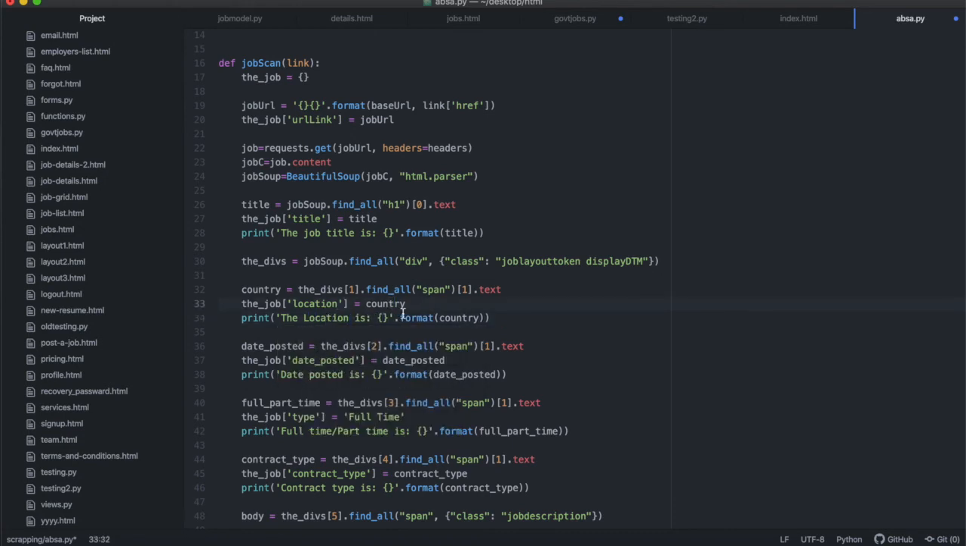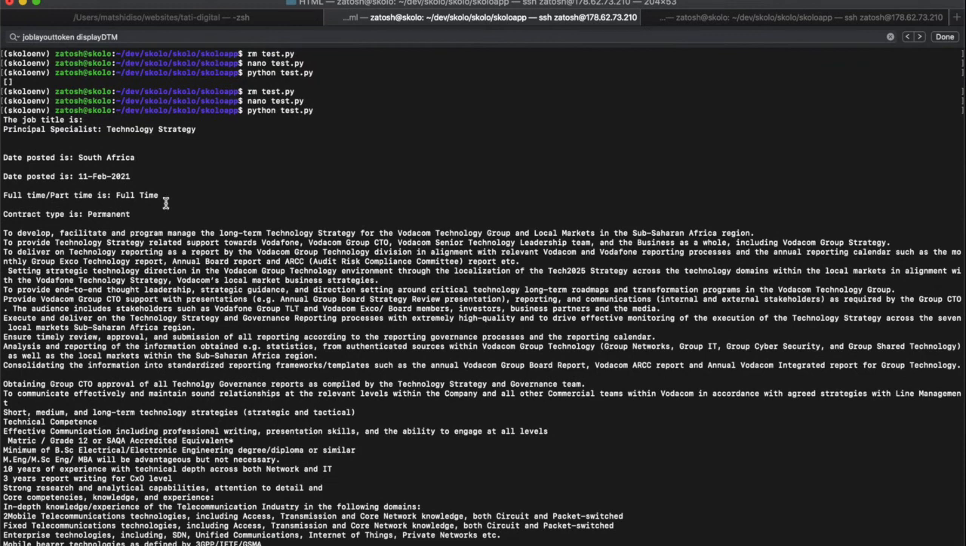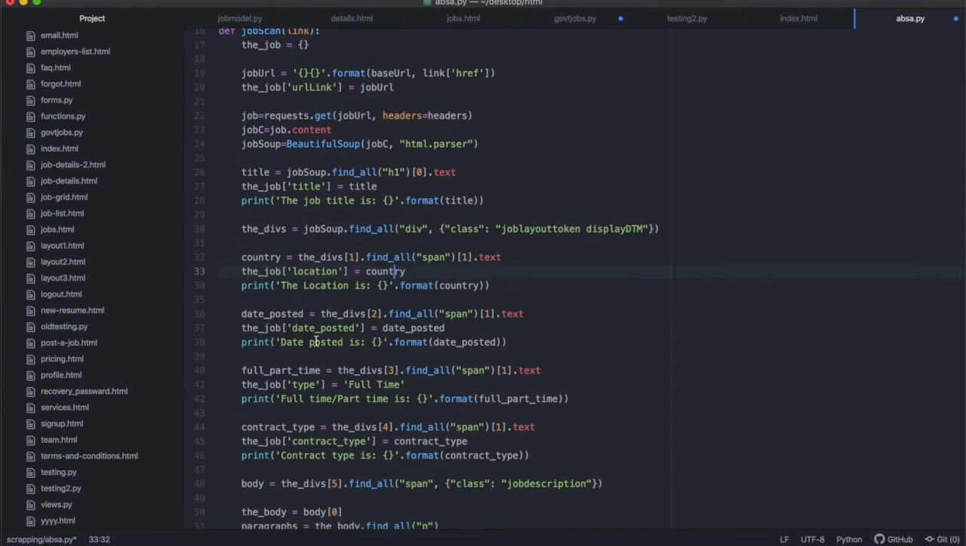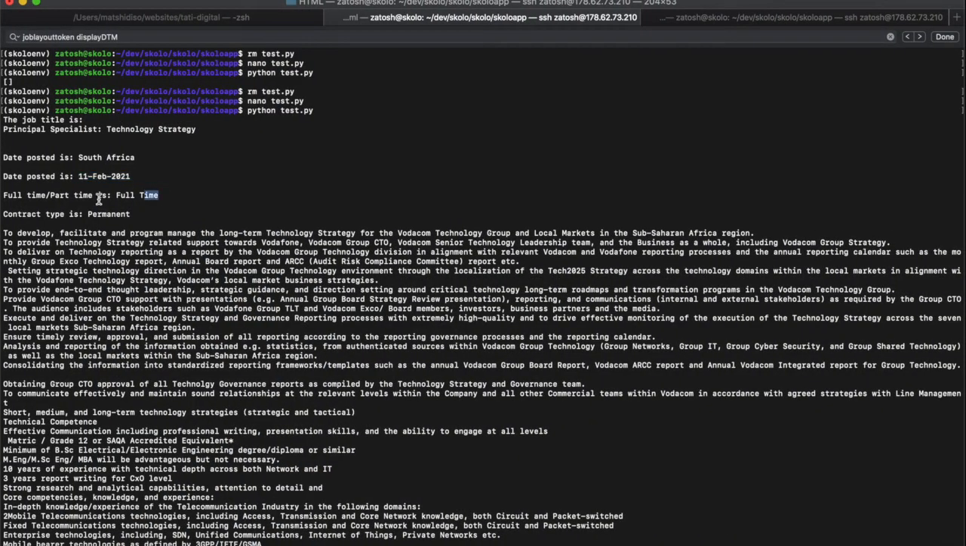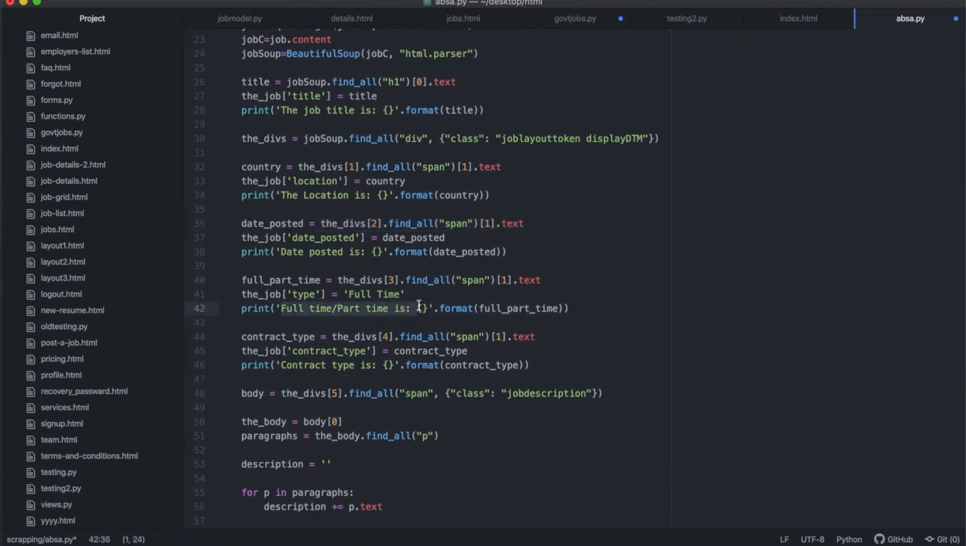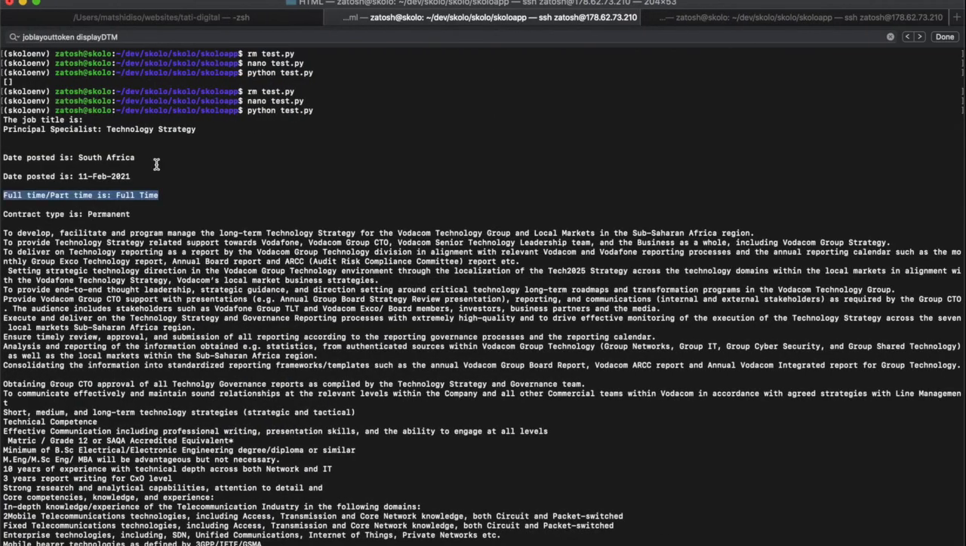So the first part is displaying the location of the country. The location is South Africa. Then the date posted is 11th of February. The second date posted is what we got from here. And then the full-time or part-time: we print full-time or part-time, which we get from this part of our HTML. So full-time or part-time is that one. It's full-time, and then it's a permanent job.